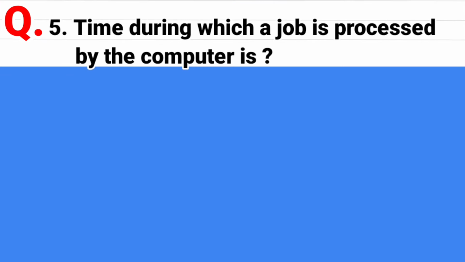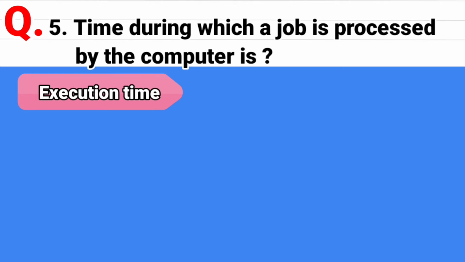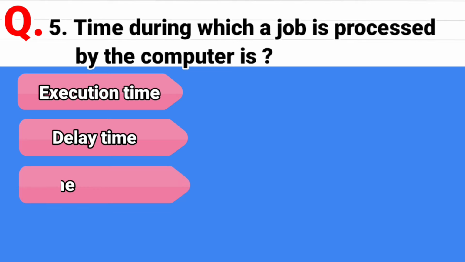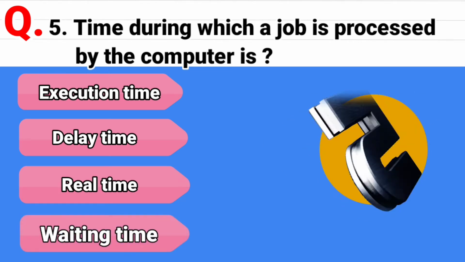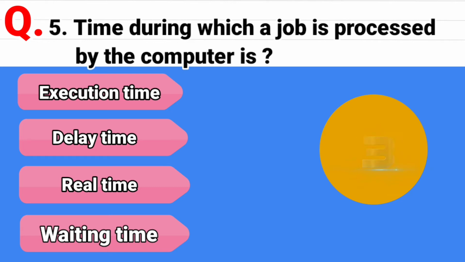Fifth question is the time during which a job is processed by the computer is, and the options are execution time, second option is delay time, third option is real time, and last option is waiting time. And the correct answer is execution time.